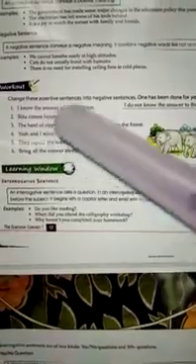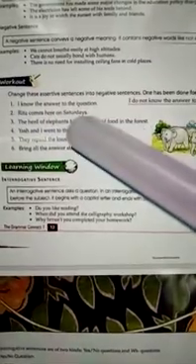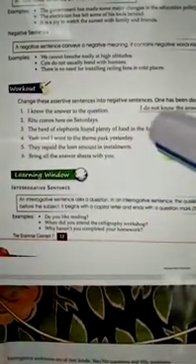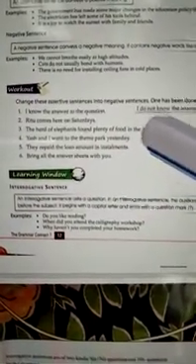Next sentence, Ritu comes here on Saturdays. Ritu does not come here on Saturdays. It means you put does not between Ritu and comes. The herd of elephants found plenty of food in the forest. The herd of the elephants do not found plenty of food in the forest.